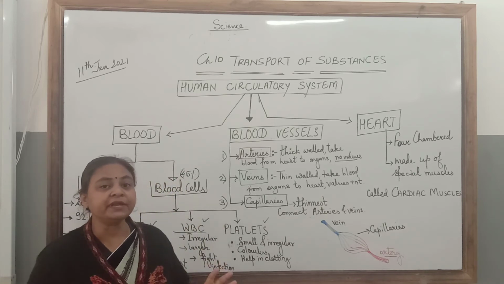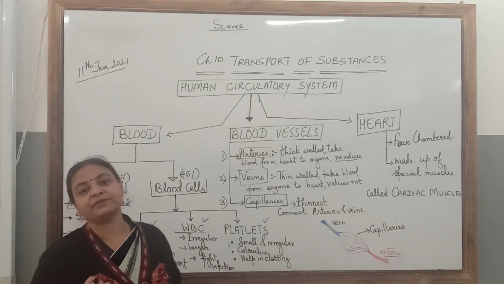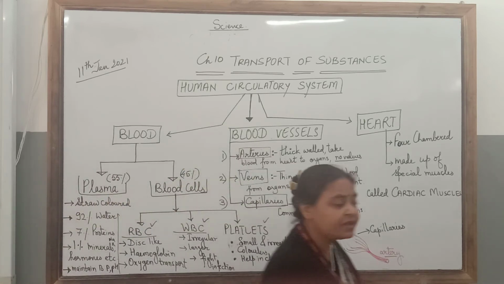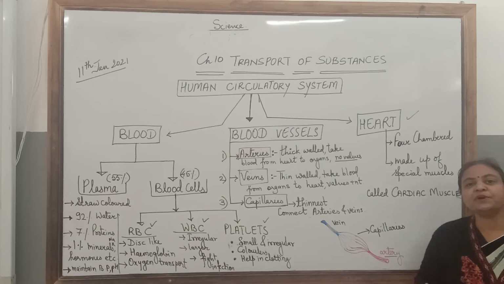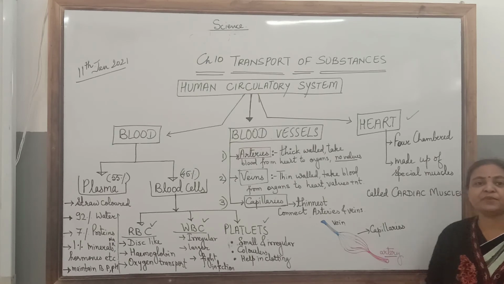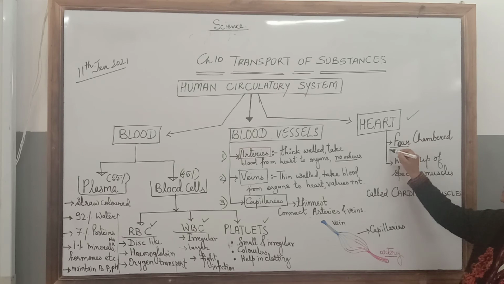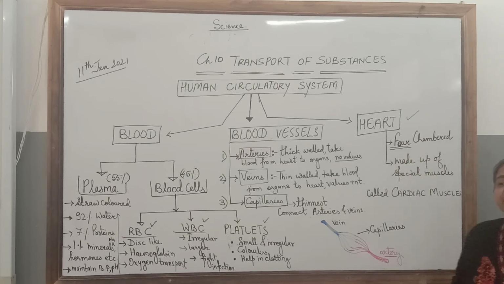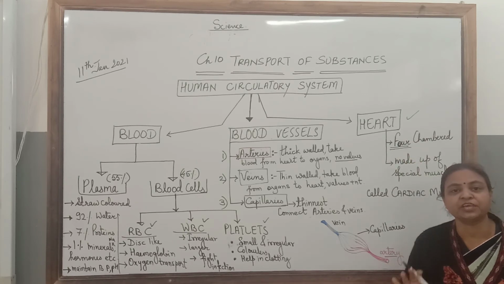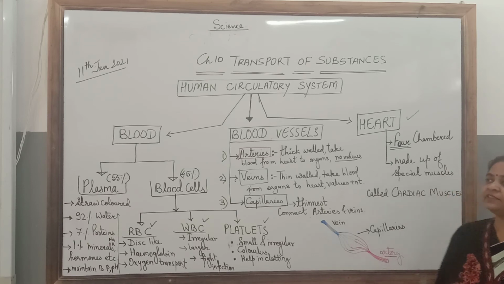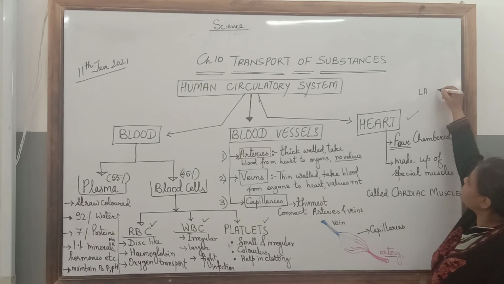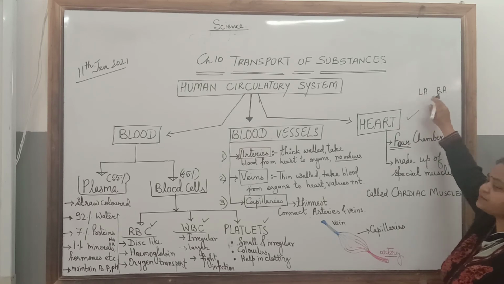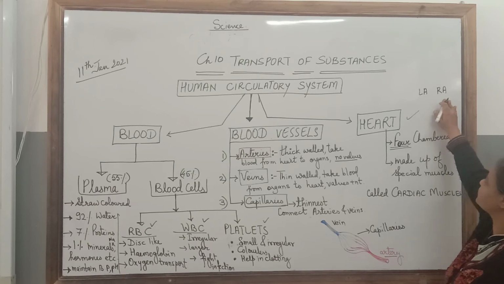Now the most important organ of the circulatory system, that is the pumping organ, the heart. Children, human beings are mammals and mammals have a four-chambered heart. Means our heart is divided into four chambers, four parts. These four parts are left auricle and right auricle. These are the upper parts, smaller ones and thin walled.